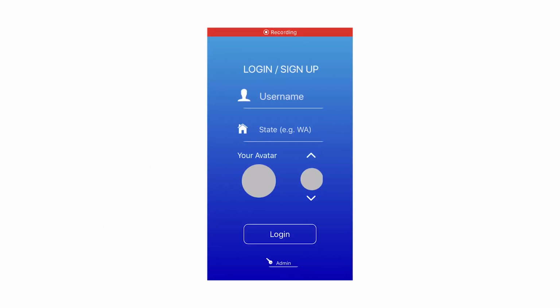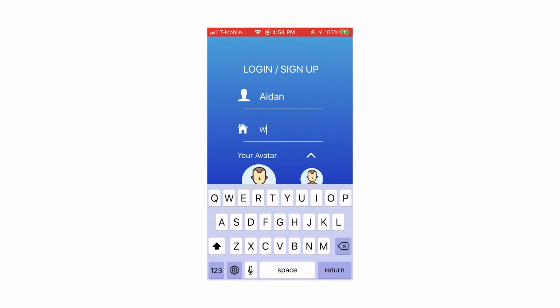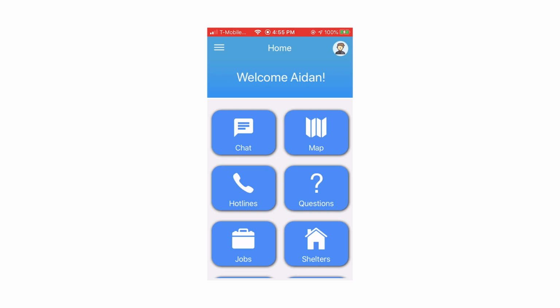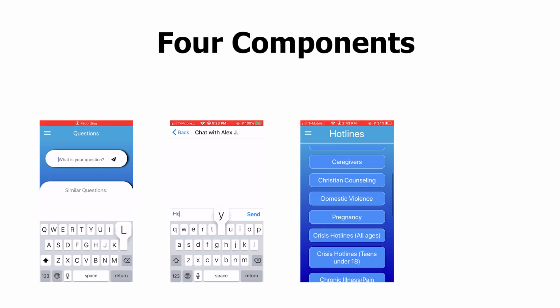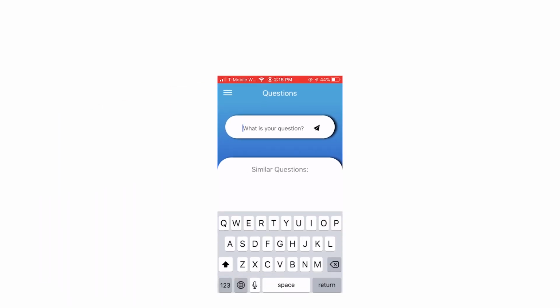So how does Comeback work? First, a user creates a profile, which can also be edited later in the app. Using an authentication detection script, we only display the login screen if the user is not already logged in. The app itself is split into 4 components: a searchable forum, a chat feature, a list of hotlines, and most importantly, an interactive map.